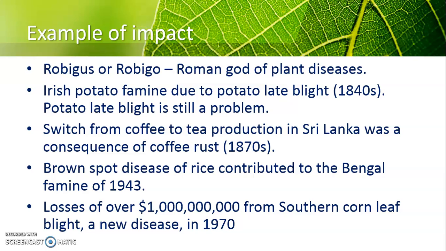If we talk about plant disease, you will come across this a lot: potato late blight disease. And it is still a problem right now. Let's see what happened in Sri Lanka. Before this, Sri Lanka was very famous and popular for coffee production. But because of coffee rust disease, they had to switch from coffee to tea production. And other things as well.